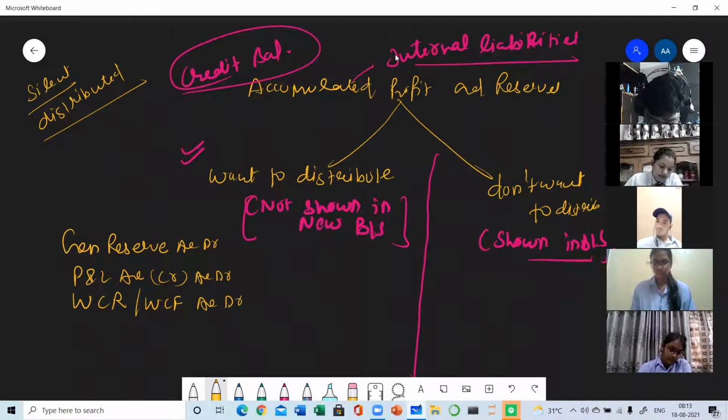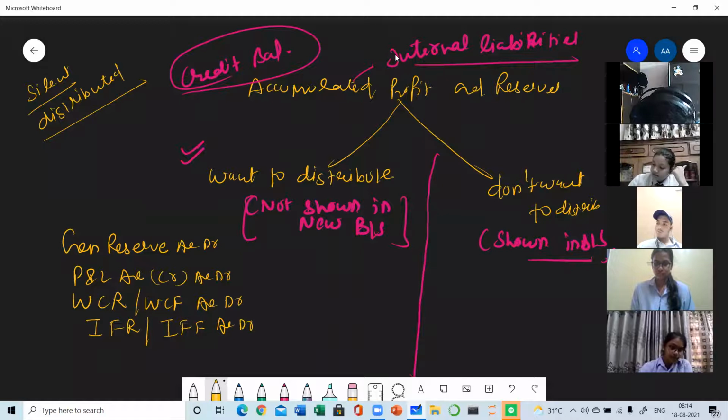5, 6, 7, in all the chapters this entry will be used. Okay, so general reserve account debit, profit and loss account debit, workmen compensation reserve or workmen compensation fund account debit, investment fluctuation reserve, IFR, or IFF, investment fluctuation fund. Anything can be given. Account debit.